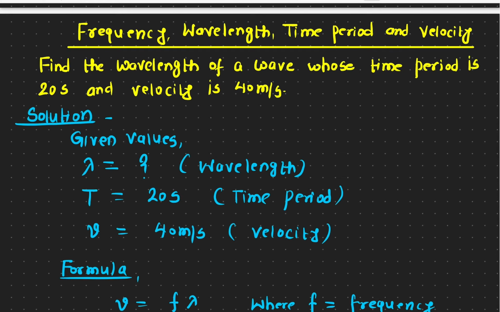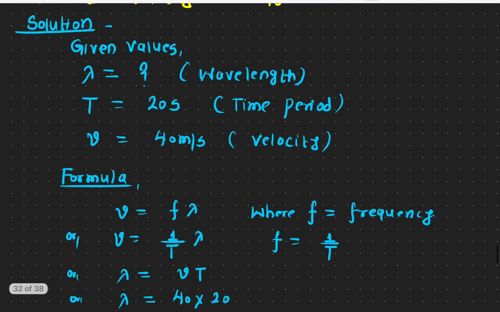So let's talk about this one here. Here you have to find the wavelength of a wave. The time period is given, that is 20 seconds, and the velocity is 40 meters per second. So let's write down all the information. The lambda, we have to find out. The time period is given, and the speed is given, 40 meters per second. Here I'm interchangeably using speed and velocity. It's exactly the same thing. A speed at any point is just the magnitude of the velocity. So, it is given as 40 meters per second.